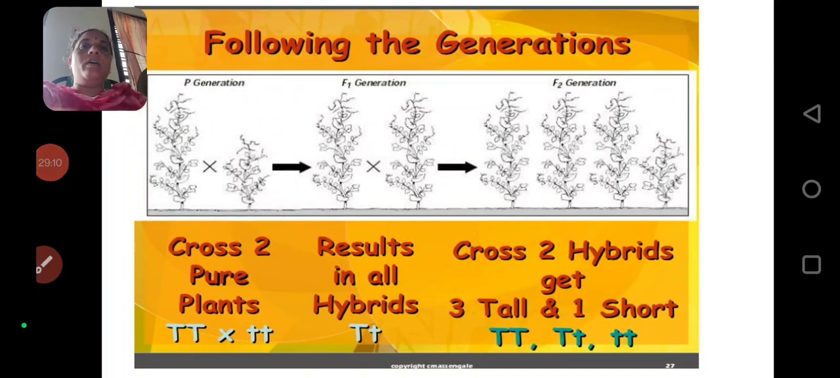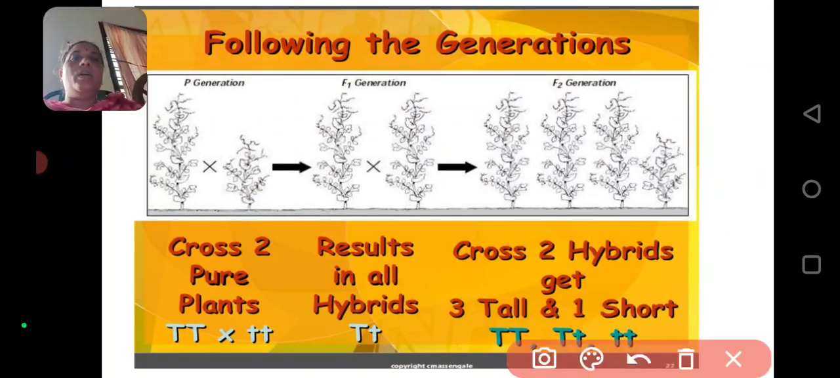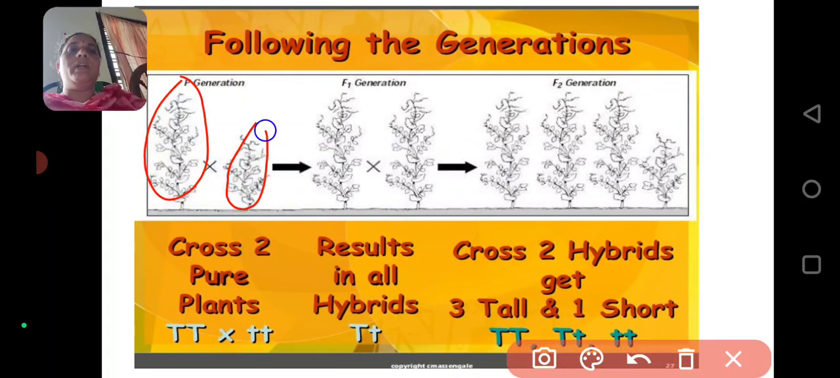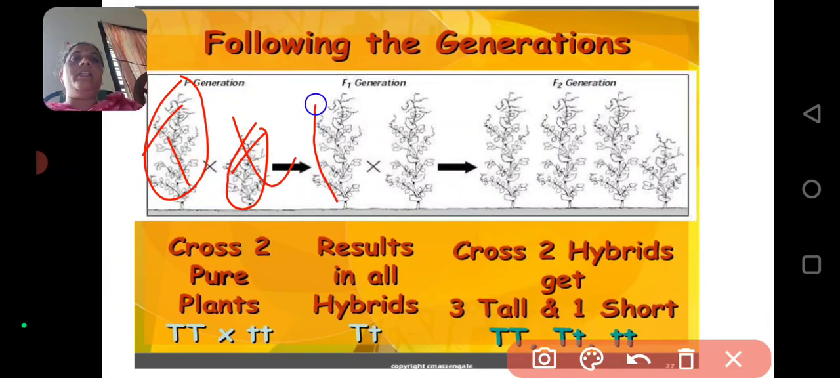So here in the parent generation, cross two pure plants, that is a capital T tall plant, this is a small t dwarf plant. Tall plant is crossed with dwarf plant. This is a tall plant, this is a dwarf plant, resulting in all hybrids, capital T small t. So in the F1 generation, all tall plants will be produced.